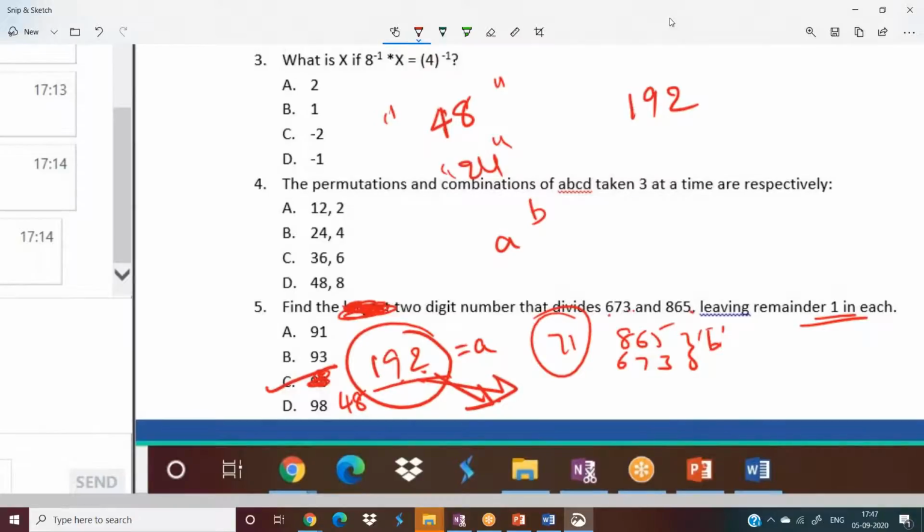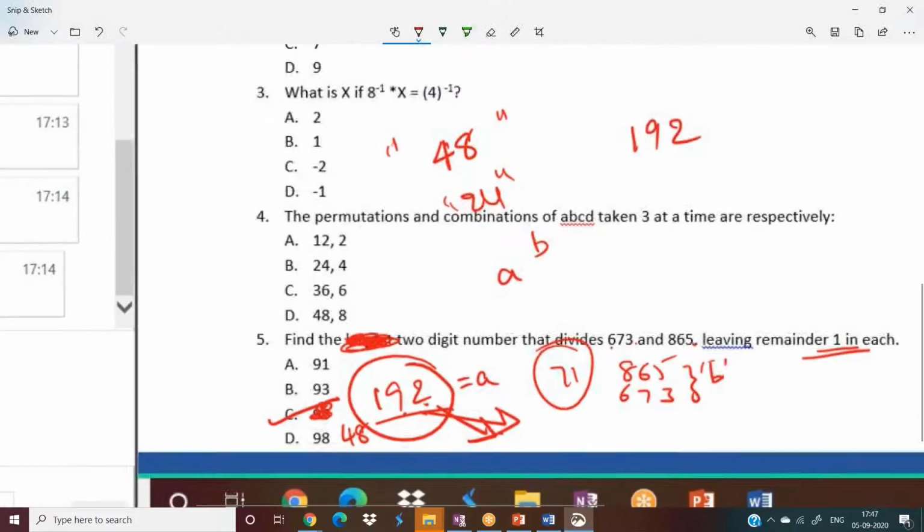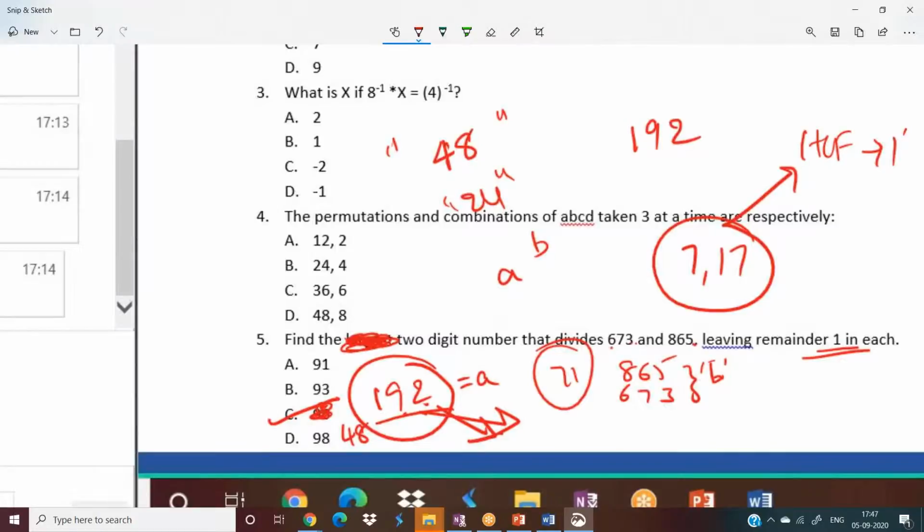And someone asked me to find out the HCF of two numbers they gave me before. Let me go back. 7 comma 17, guys, remember 7 and 17 both are prime numbers. If two numbers are prime numbers, then their HCF will always be 1, no doubt in that. Even if one number is a prime number and another is a normal number, then just check whether the given prime number is a factor of the second number or not. If that is a factor, then the prime number will be the HCF, otherwise 1 will be the HCF.